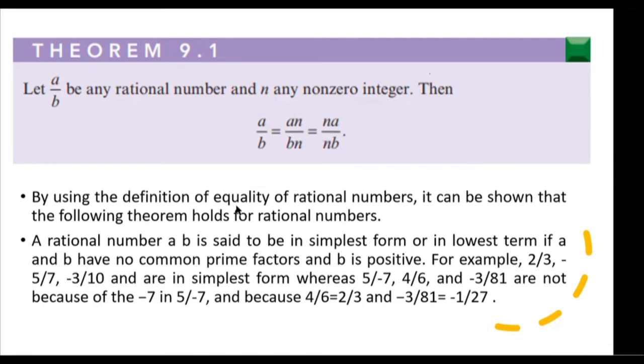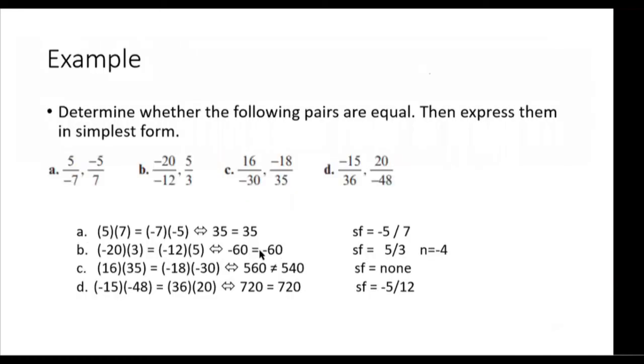So by using the definition of equality of rational numbers, it can be shown that the following theorem holds for rational numbers. Okay, so ito yung mga example natin. Ibig sabihin, ang mga negative signs, kahit siya ay mapunta sa numerator, basta isa lang yung negative sign or sa denominator, the same din yan sa negative rational numbers.